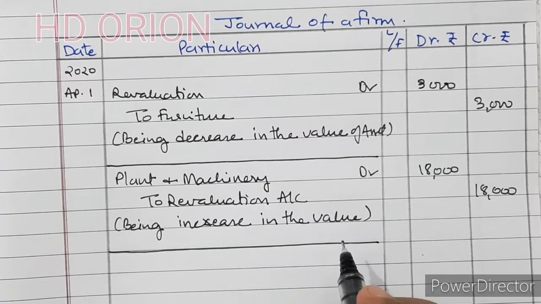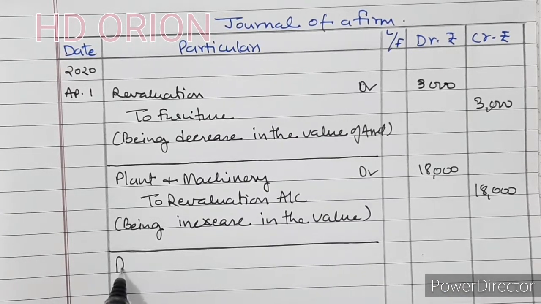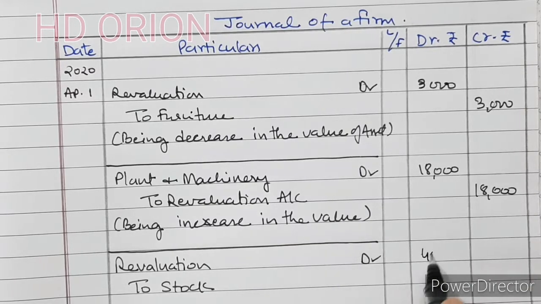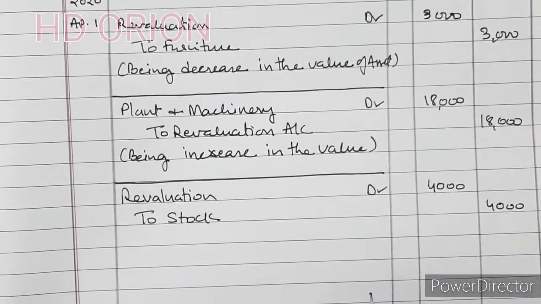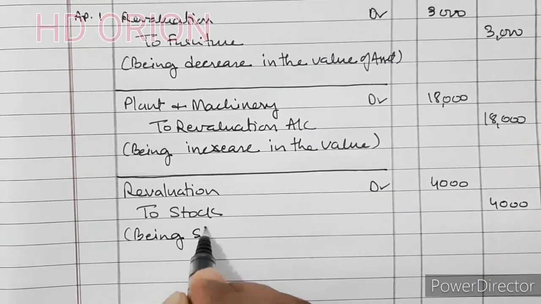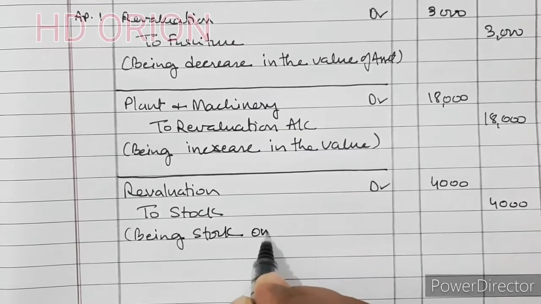Then it is saying that stock is overvalued. So revaluation account debited to stock. Stock is overvalued by 4,000. So it is 4,000. Being stock overvalued.